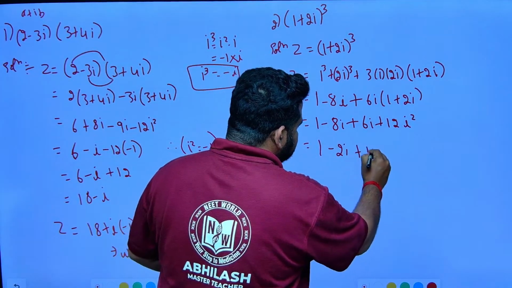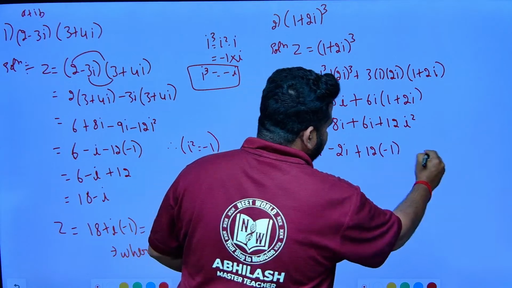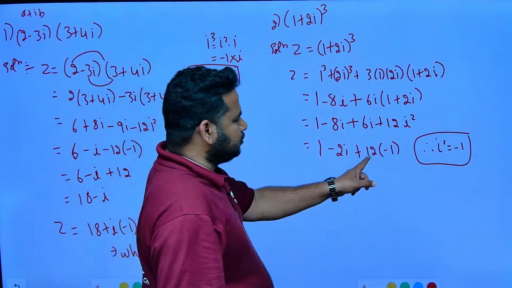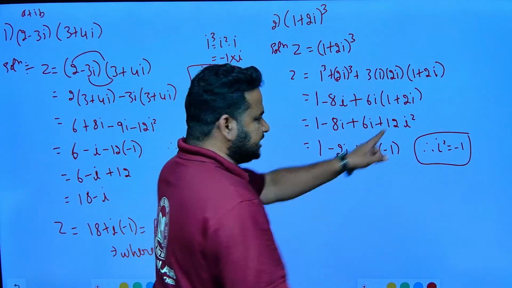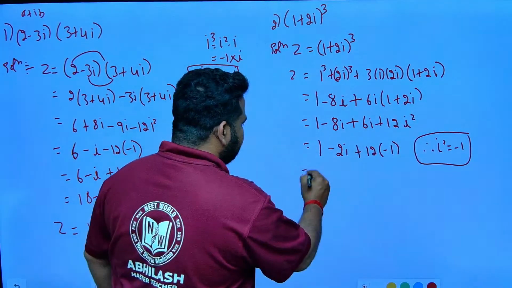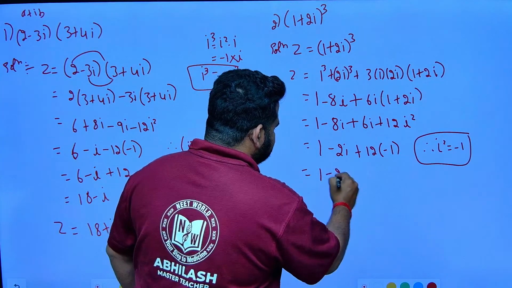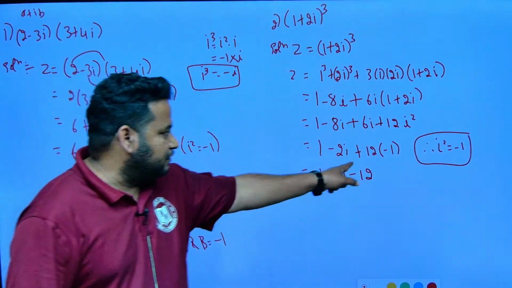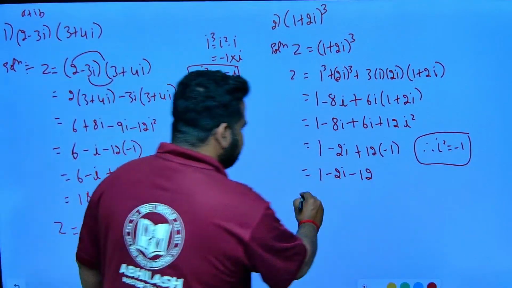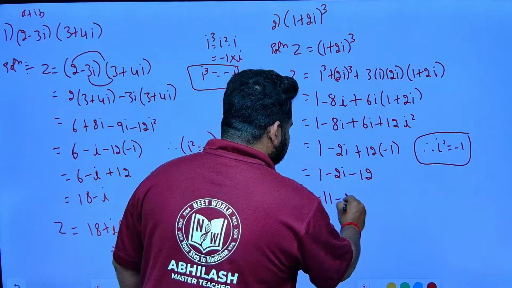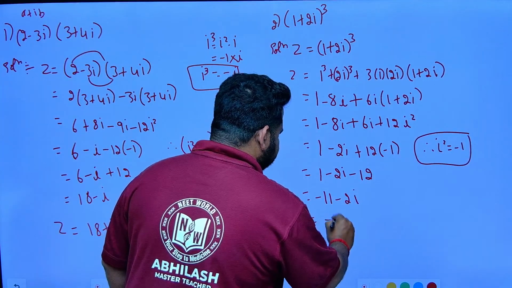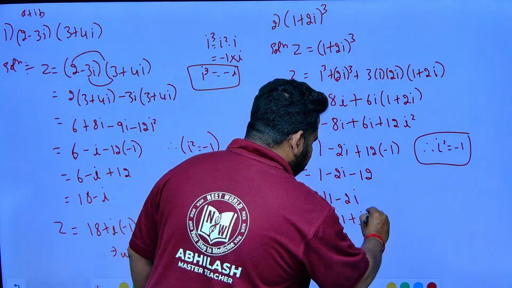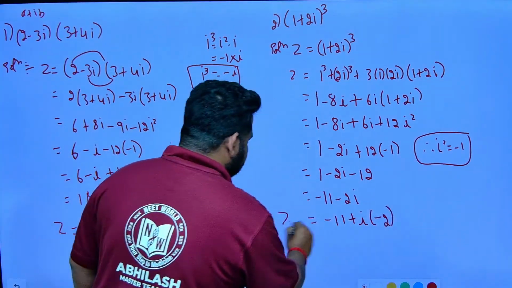What about 12 into i square? Therefore, I should write i square is equal to minus 1. This is the reason. So 12 into minus 1, because i square is minus 1, is minus 12. So this becomes 1 minus 2i minus 12. Finally, I will have minus 11 minus 2i. This can be written as minus 11 plus i into minus 2. So, Z I can write it like this.